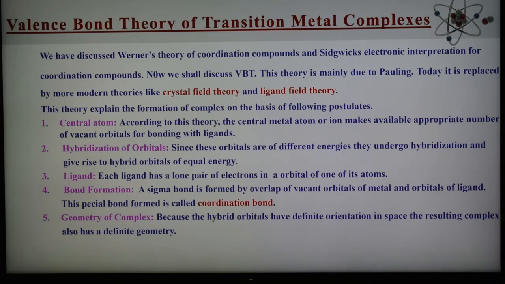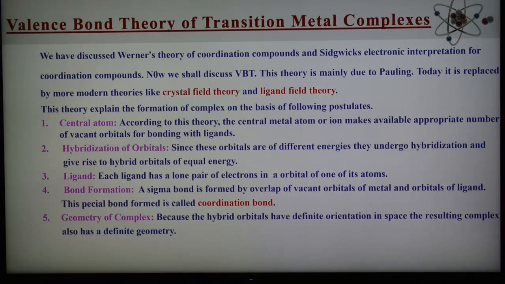Because the hybrid orbitals have definite orientation in space, the complexes have a definite arrangement or geometry. The geometries commonly found in complexes are octahedral (inner orbital and outer orbital), square planar and tetrahedral. These are the three common geometries observed in complexes: one is octahedral, then square planar, and then tetrahedral.